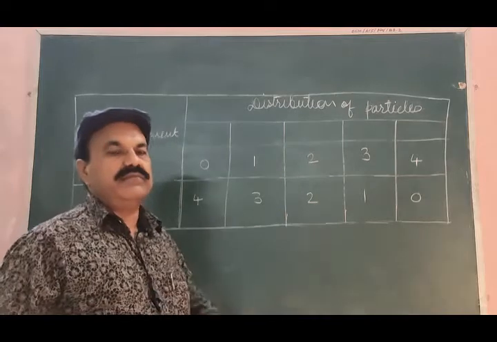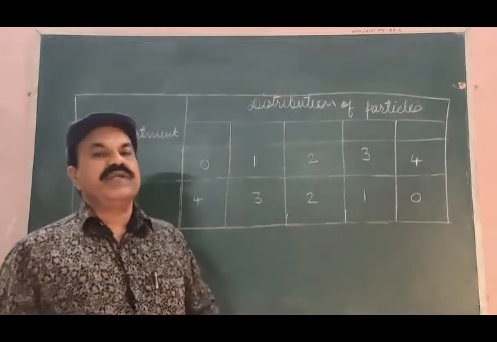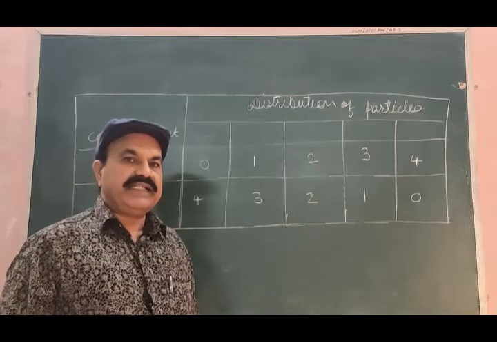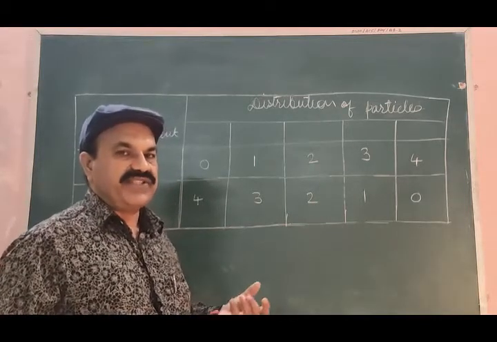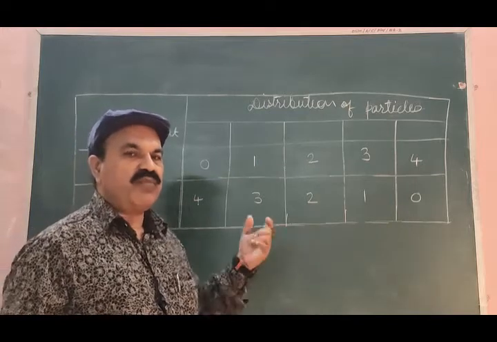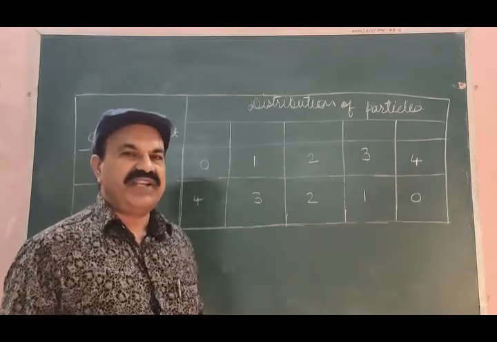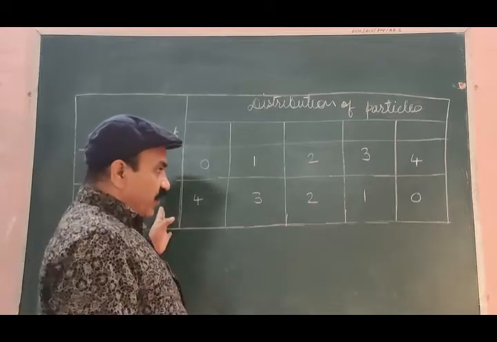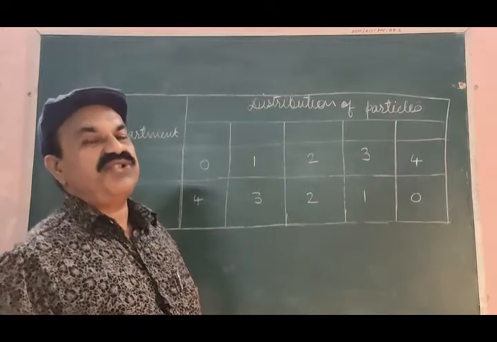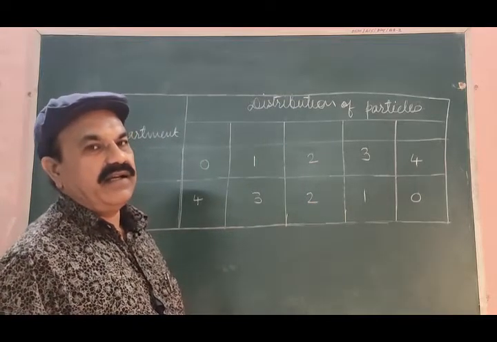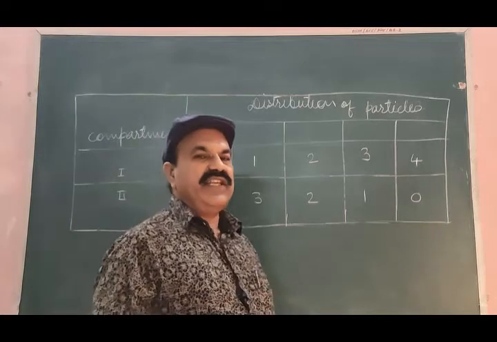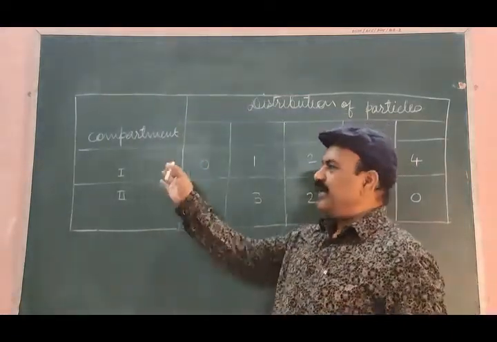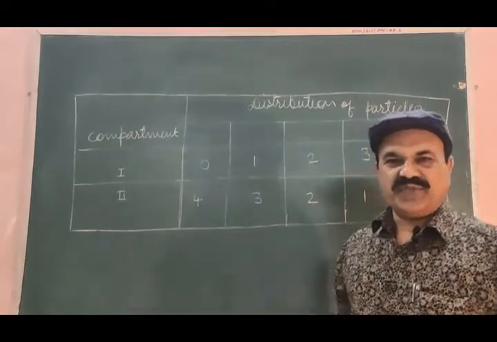Have a look, observe these possibilities of distributions and try to guess whether one more possibility or more possibilities of distribution are possible. If you go through all these possibilities of distributions, you will find that there is no other possibility of distribution. There are only these 5 possibilities of distribution.